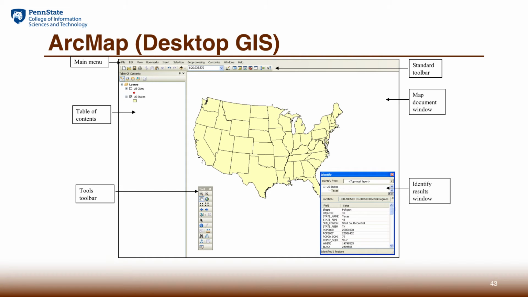But in general, there are two major areas you call the workspace. On the left, we have a table of contents where you will see all the layers that have been added to the map. The layers are in an order such that the layer at the bottom will be drawn first, and then the layer on the top of the table of contents will be drawn last. So there's always a tendency for the top layer to cover up the layers at the bottom. Be careful on that. We're going to see how that could happen and how to deal with that.